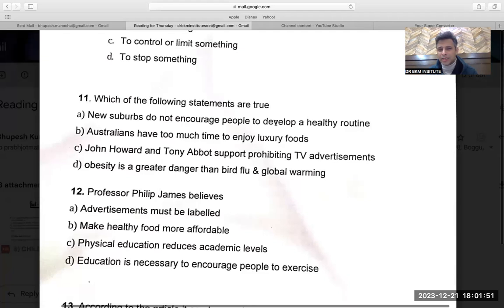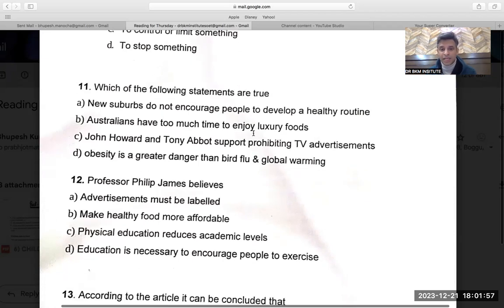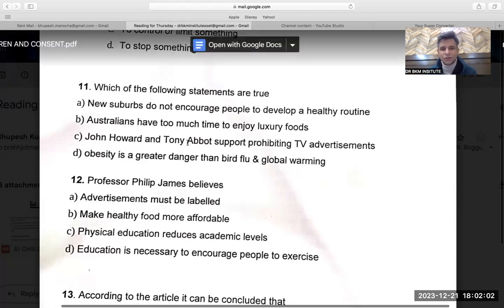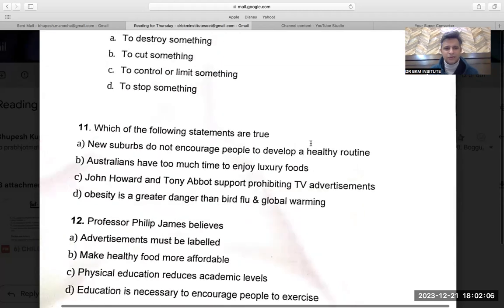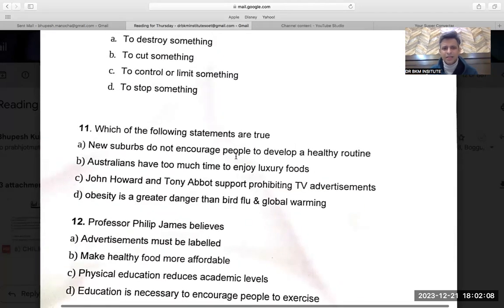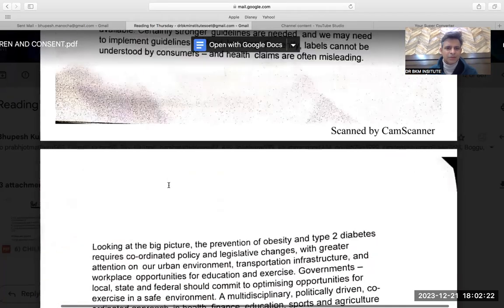Which of the following statements are true? New suburbs do not encourage people to develop a healthy routine. That was said, that they do not have the sidewalks. So this should be the answer. Australians have too much time to enjoy luxury foods. Anyhow, Australians do not have time. John Howard and Tony Abbott support prohibiting TV advertisement, that I have to see. But anyhow, A seems like an answer because they do not encourage people to develop a healthy routine, as there are no sidewalks and so on. But let me eliminate the other option, John Howard and Tony Abbott supporting prohibiting TV advertisement. Let me go to this.